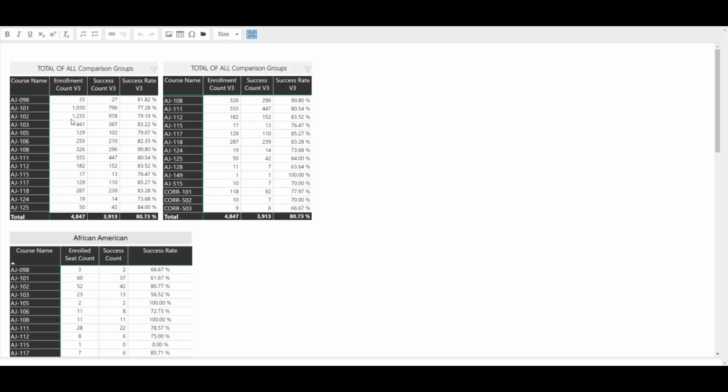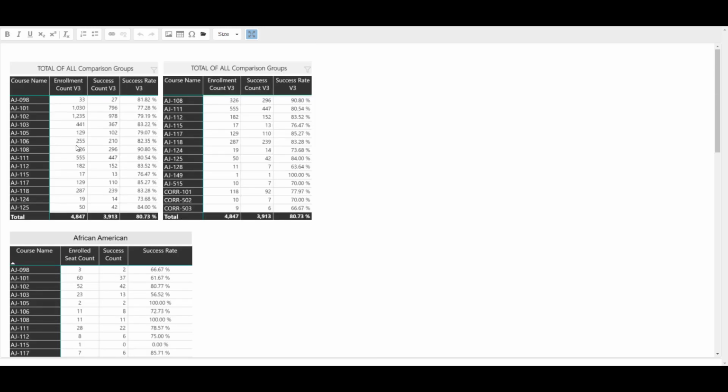Note that the course success rate for AJ 101 is 77.28%. Now look at the table for African Americans. There were 60 enrolled seats over the past 3 years. 37 of them were successful, for a success rate of 61.67%. The African American success rate is almost 16% lower than the average, 77.28%. Since 16% is larger than 6%, our local threshold, we have disproportionate impact by our local MSJC definition. As we'll see shortly, AJ 101 was chosen for CLO modifications last year, so we will not choose it this year.